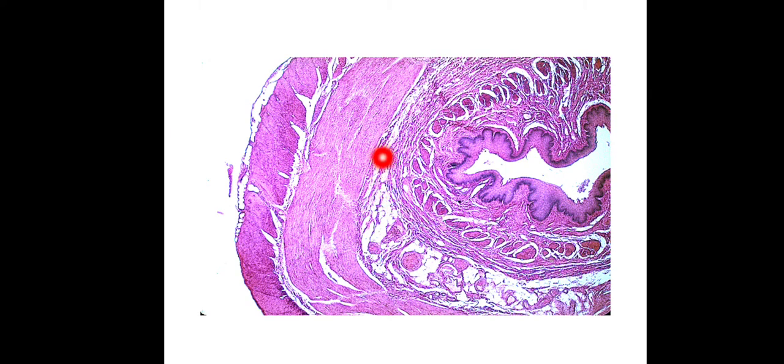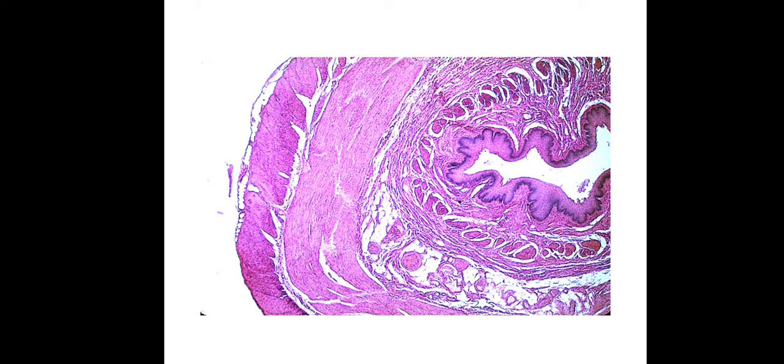And this is the histological picture of the esophagus which shows all the layers: lumen, then epithelium, lamina propria, submucosa, esophageal gland, then here you can see muscularis externa containing inner circular, outer longitudinal and then serosa. So this is all about the esophagus.